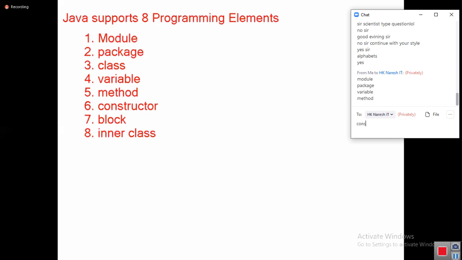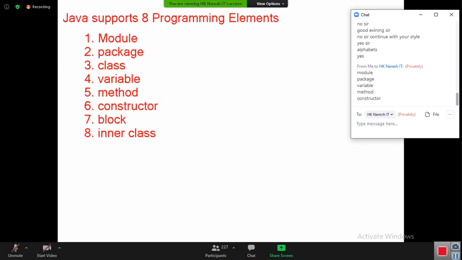Okay. Now tell me, what is the order of arranging all these 8 programming elements? I will tell you the purpose later, but what is the arrangement?